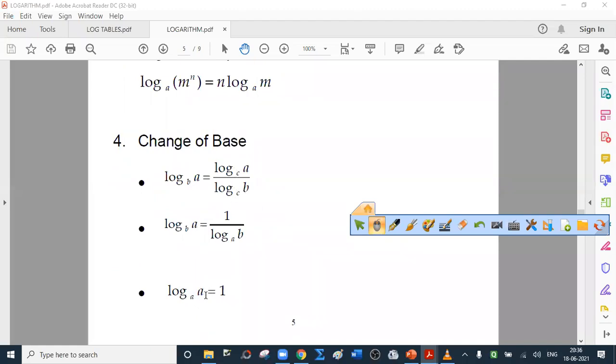But write down this, log a to the base a is 1. This is logical. Why? Logarithm is the power to which base should be raised. A raised to which number is a? A raised to 1 is a. So we can draw the conclusion that logarithm of any number to the same base is always 1.